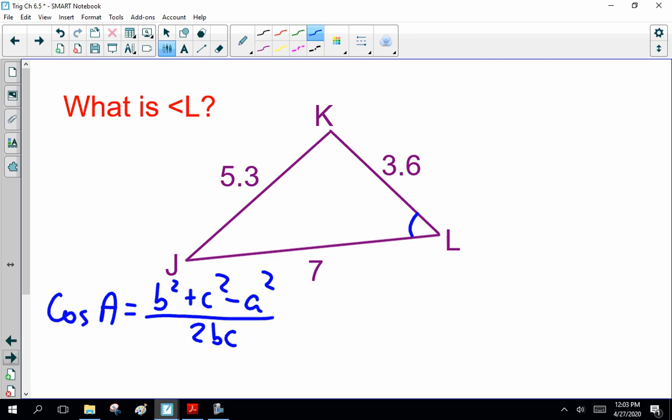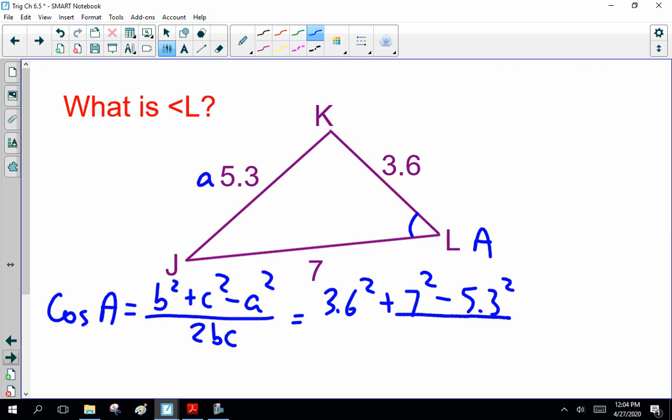Well, we're looking for angle L, so this would be A, which makes this side A. The others are B and C. We don't care. So cos of A, B squared, I'm going to call 3.6 B, and C I'm going to call 7. So A is 5.3.